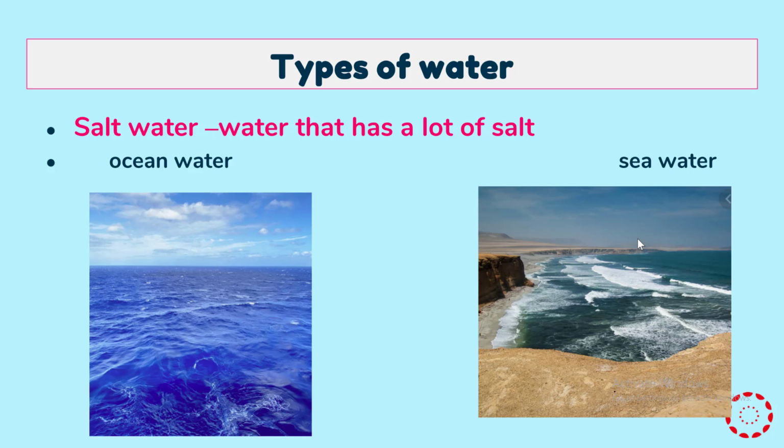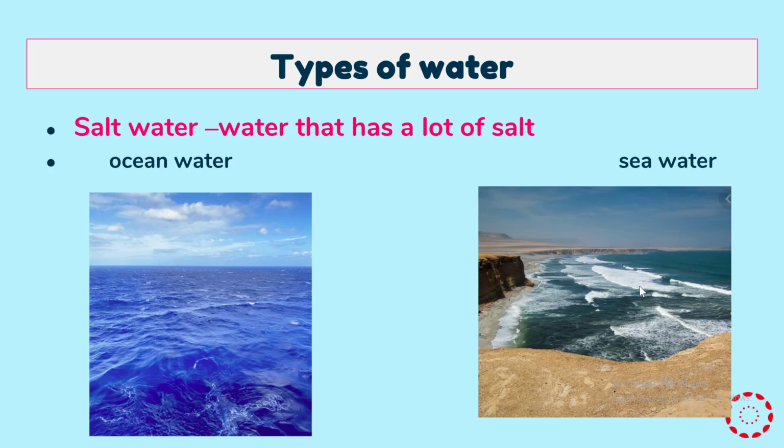What does salt mean and what is salt water, teacher? Salt means those little white spots that we use in our food. So salt water is water that has a lot of salt in it. For example, ocean and sea water, they are salt water.